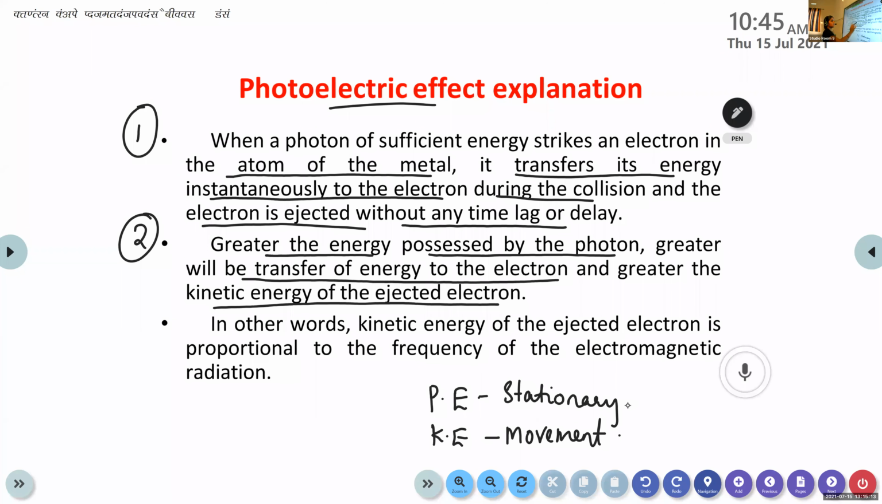Okay, so greater the energy possessed by the photon, greater will be the transfer of energy to the electron, and greater the kinetic energy of that ejected electron. So if energy increases, the energy of the ejected electron also increases. That's the second point. Greater the energy possessed by the photon. That means if the threshold energy increases, greater will be the transfer of energy from that photon to the metal, and greater the kinetic energy of that ejected electron.